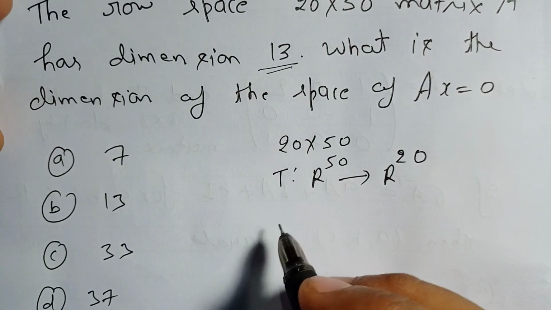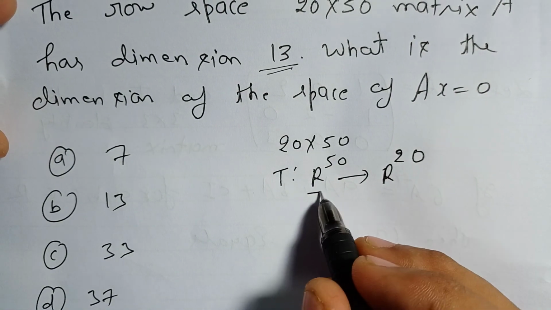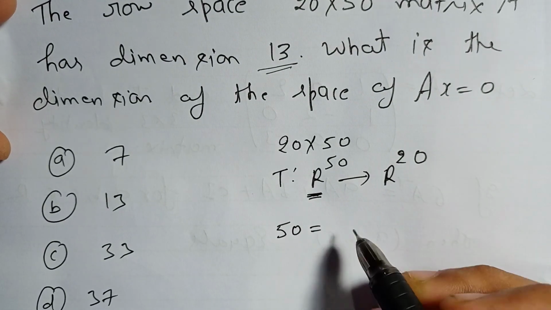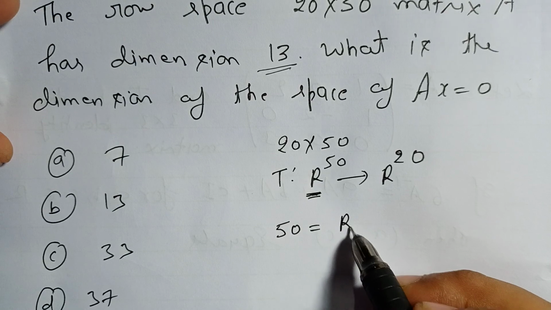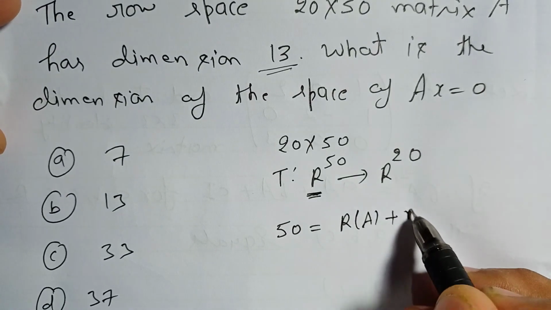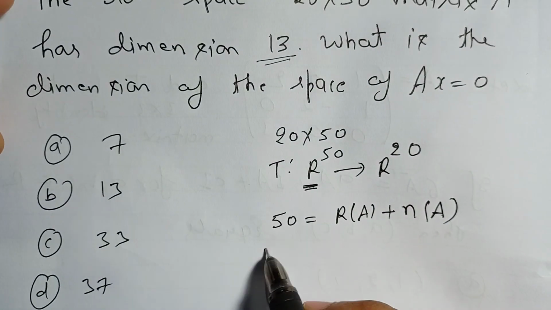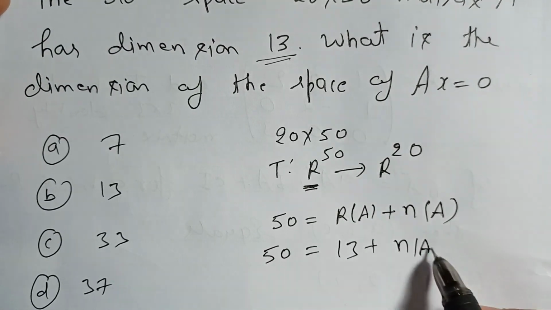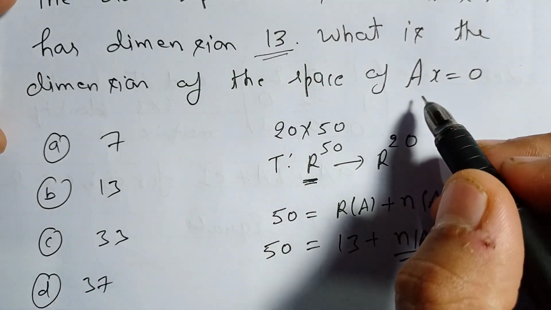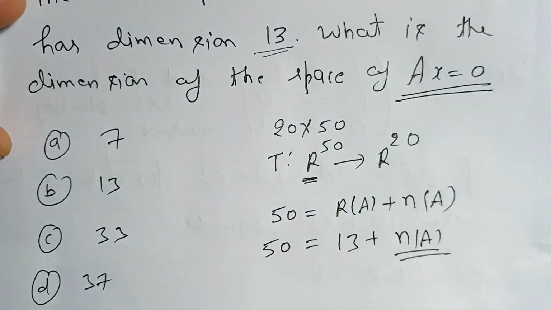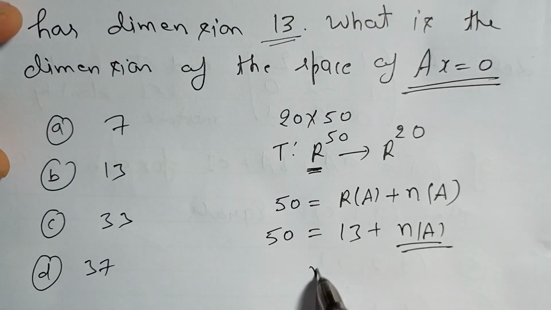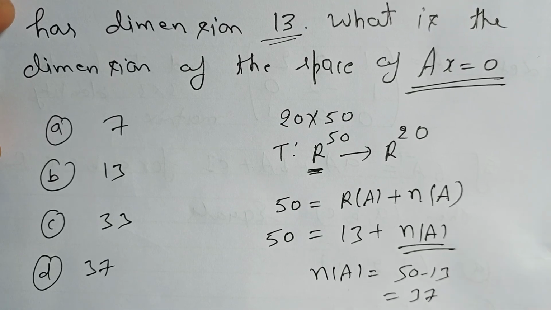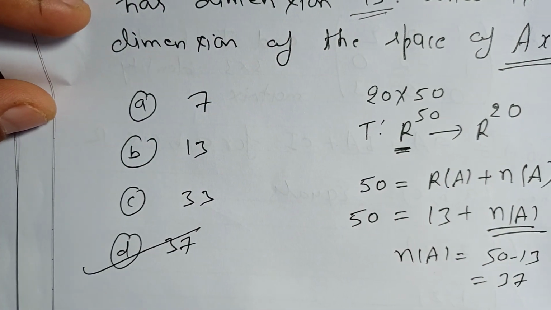So we can use the formula: the dimension of the domain space, 50, equals the rank of A plus the nullity of A. So 50, and here the rank 13 is given, plus the null space of A. The dimension of the solution space of Ax equal to 0 is the dimension of the null space. So the null space dimension equals 50 minus 13 equals 37. So your answer is 37, option D.